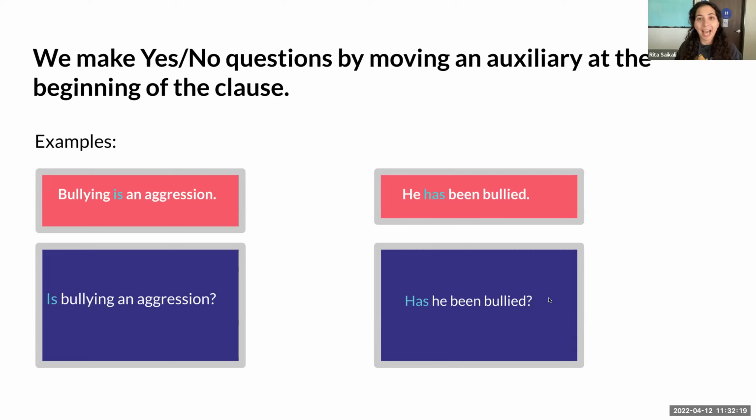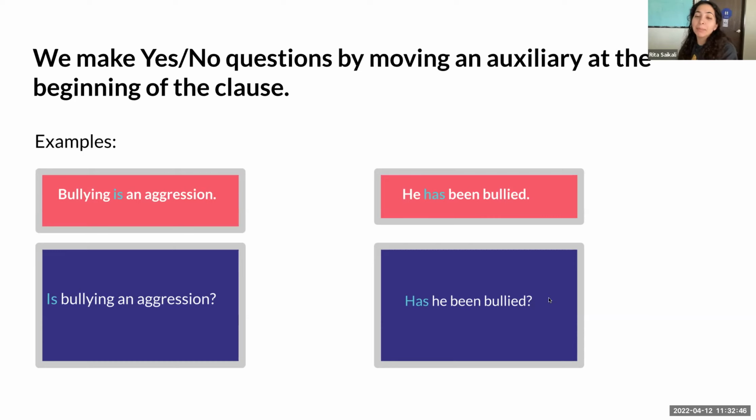Notice that the sentence stayed almost the same. The only thing that happened is that we moved the verb to be to the beginning of the sentence. So now what we have is, is bullying an aggression? Yes, it is. Okay. We can see that in the other auxiliary verb or the other sentence as well when we move the auxiliary verb.